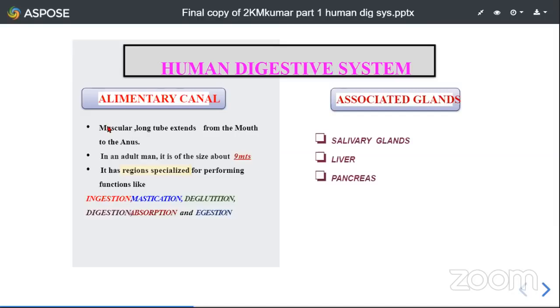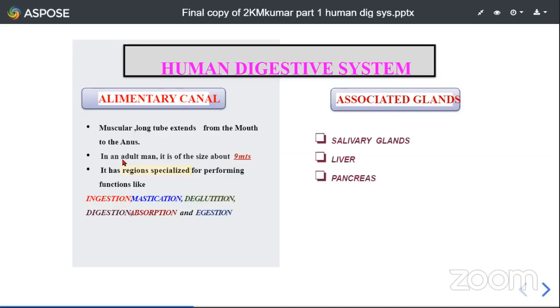The alimentary canal is nothing but a muscular long tube which extends from the mouth to the anus. This is a muscular, tubular passage which extends between the mouth and anus, and such a structure is called the alimentary canal. Generally in invertebrates, like the earthworm, the alimentary canal is very straight and simple with a smaller number of organs. But in man, the alimentary canal is very lengthy. At places it is coiled, at some places it is bag-like, isn't it?